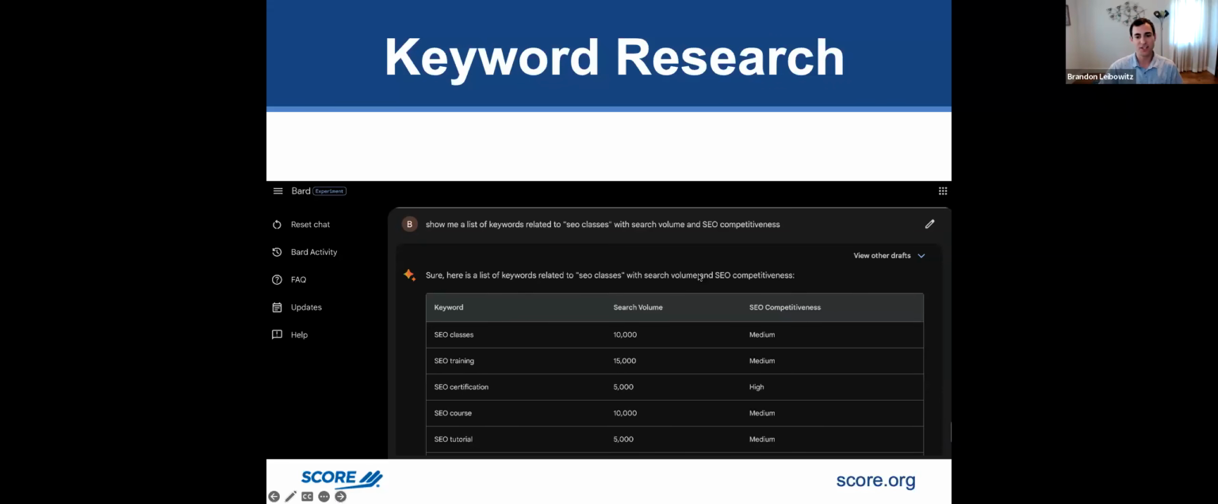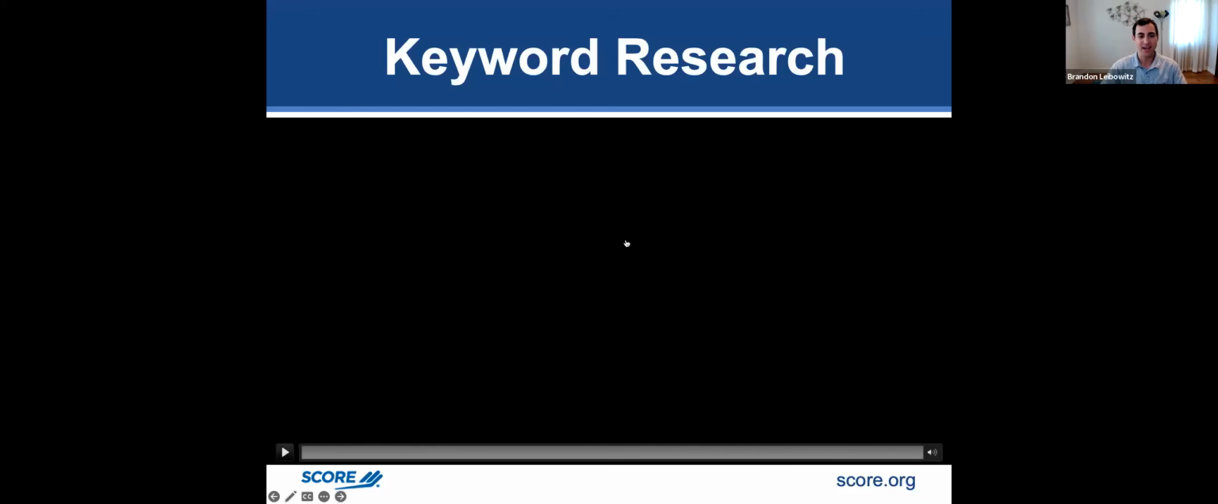You see the search volume, how competitive they are. And I told it to make it into a table, so it makes it easy to read. And it's pretty nice that it does that. And you can do that for ChatGPT. It'll make tables and things like that.